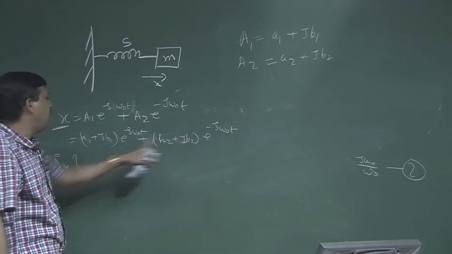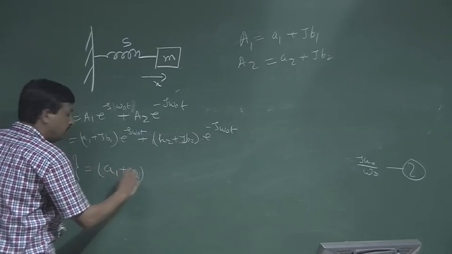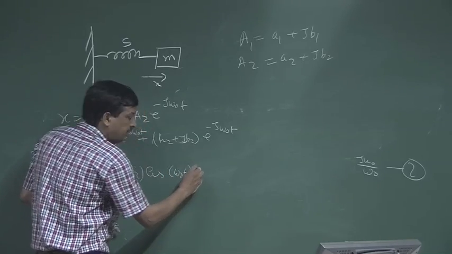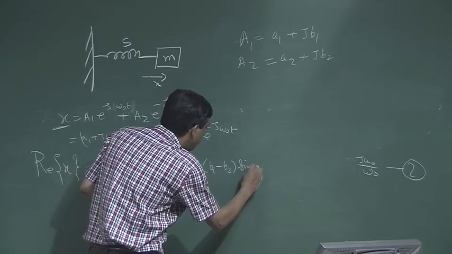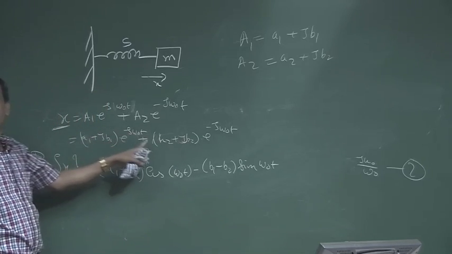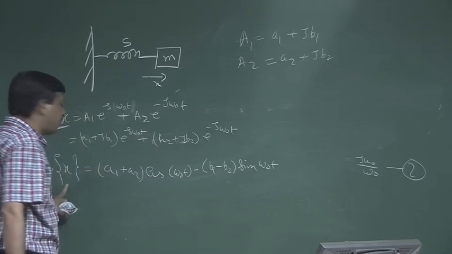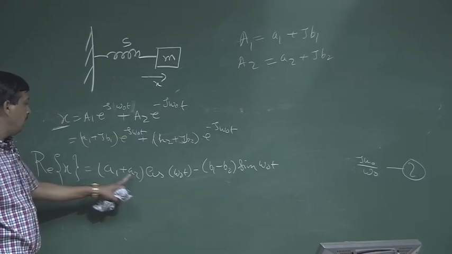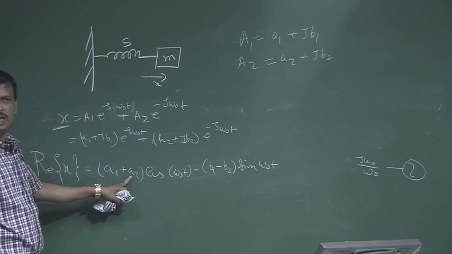If I put those and multiply, I will get a1 plus a2 into cos omega 0 t minus b1 minus b2 into sin omega 0 t. If I expand and find out the real part, you get this. Now, real part of x. What is the real part of x? a1 plus a2. So, if I put the value of a1 plus a2, okay. So, what is a1?